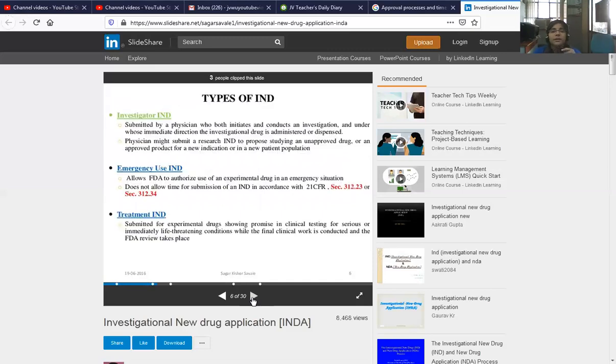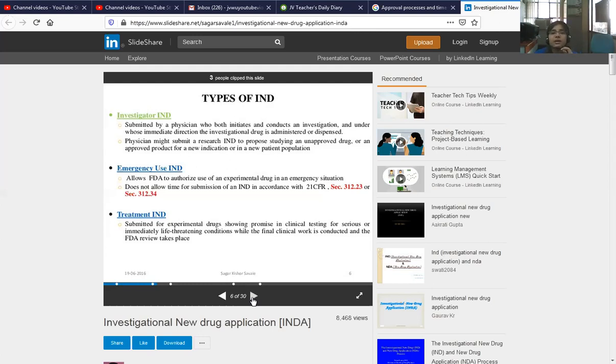What are the types of IND? Investigator IND, emergency use IND and treatment IND. Firstly, we discuss the investigator IND, submitted by a physician who both initiates and conducts an investigation, and under whose immediate direction the investigational drug is administered or dispensed. A physician might submit a research IND to propose studying an unapproved drug, or an approved product for a new indication or in a new patient population.